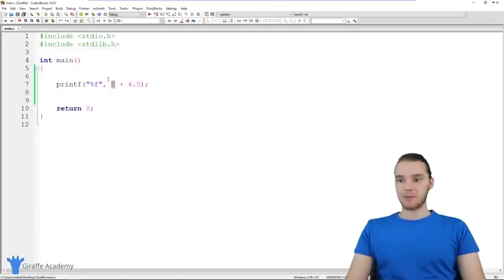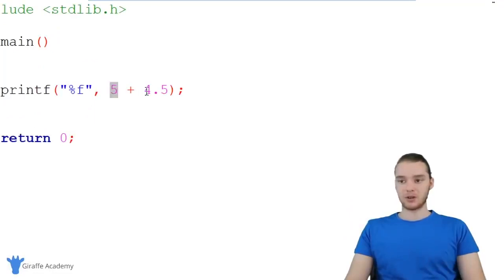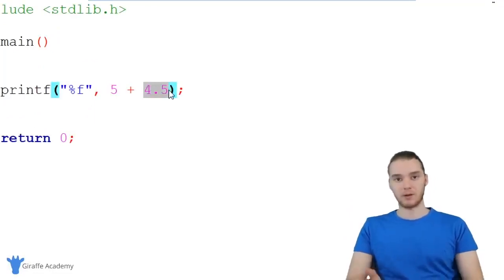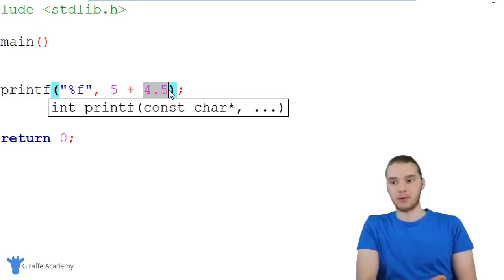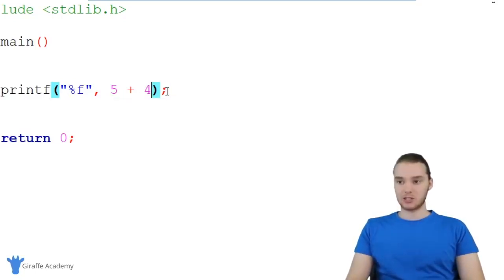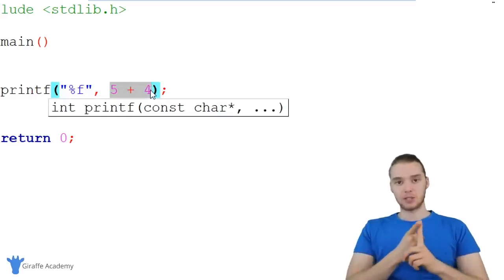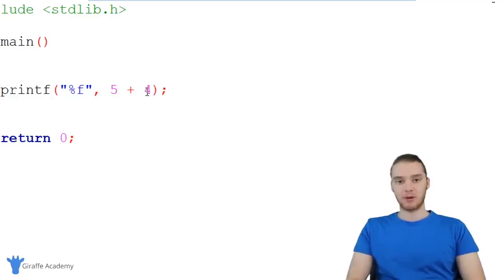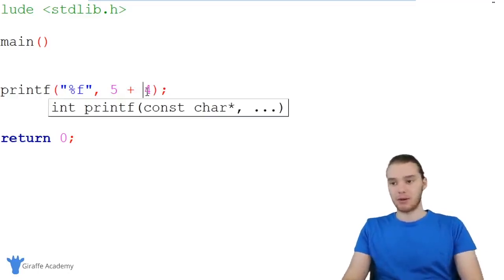And basically any operation that you do between an integer and a floating point number is going to return a floating point number back. So that's important to realize. But if I was to change this to 4, now this isn't going to work anymore because this is asking for a floating point number and we're giving it an integer. So when I do math with 2 integers, it's going to give us an integer back. And if I do math with a floating point number and integer, it'll give us a floating point number back.